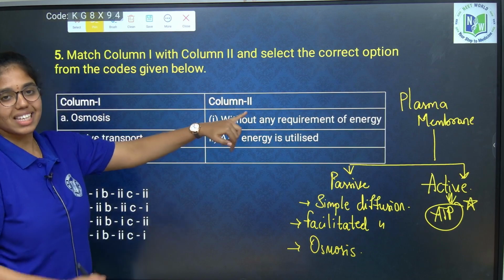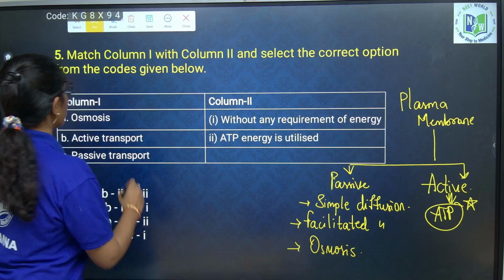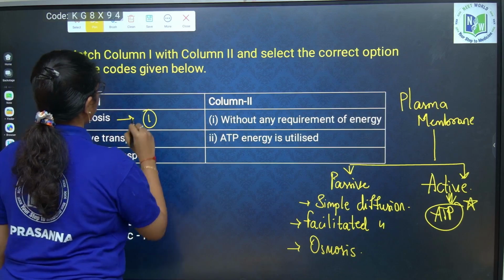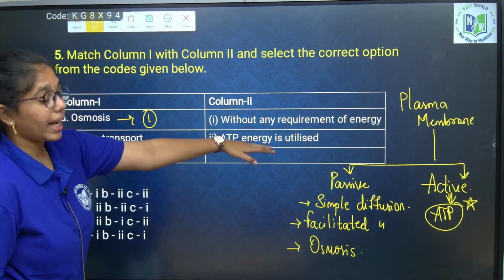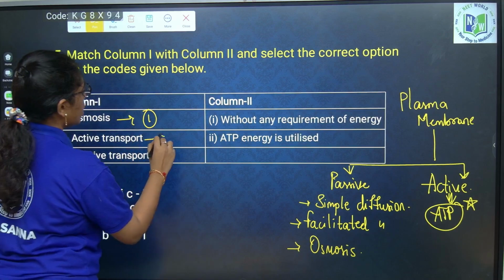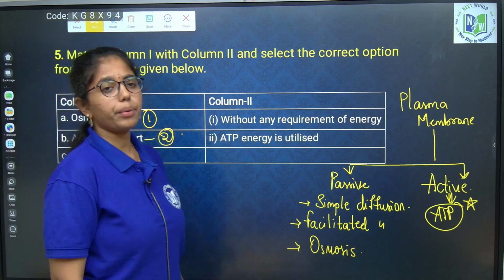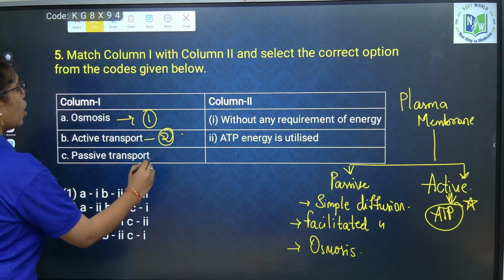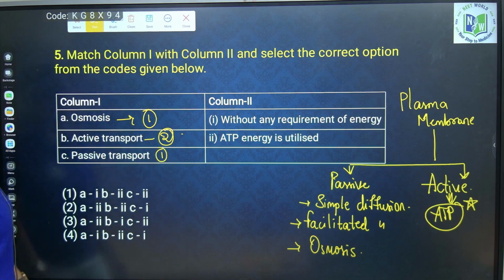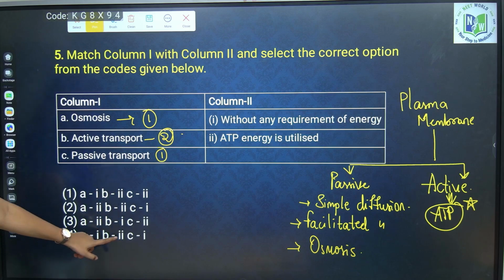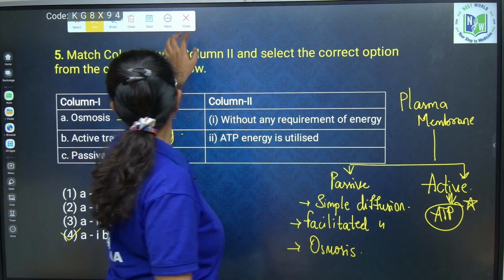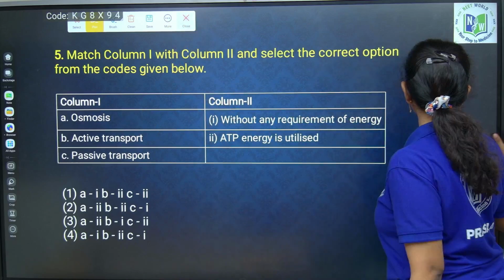Now look into the options carefully. Osmosis, it doesn't require any energy. So A is option 1. Active transport, ATP energy is required. Option 2. Passive transport also without any requirement of energy. Option 1. So, A1, B2, C1. So option 4 is your correct answer. Let us look into the next question.